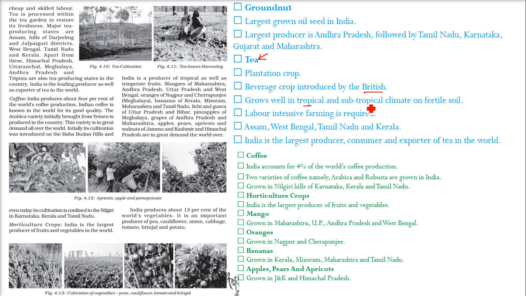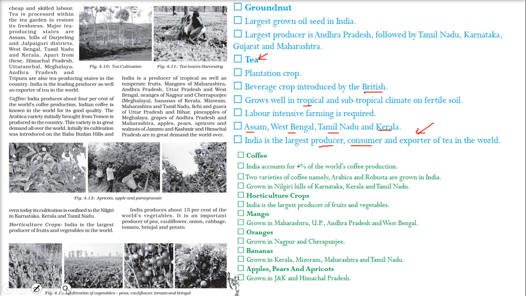It grows well in tropical as well as subtropical climate on fertile soil, but it requires labor intensive farming. In Assam, West Bengal, Tamil Nadu and Kerala, tea is planted. And India is the largest producer. Along with this, India is also the largest consumer and exporter of tea to the world.